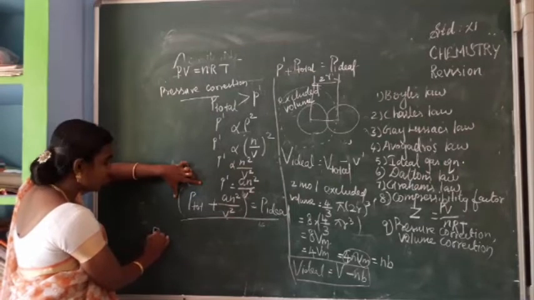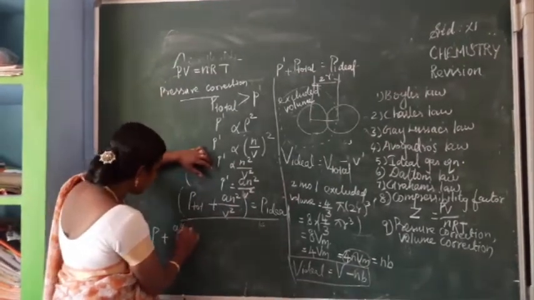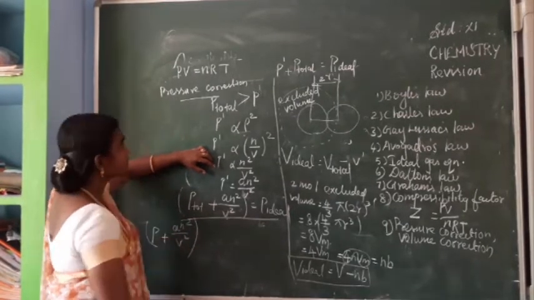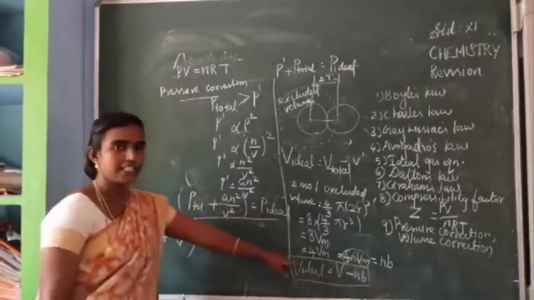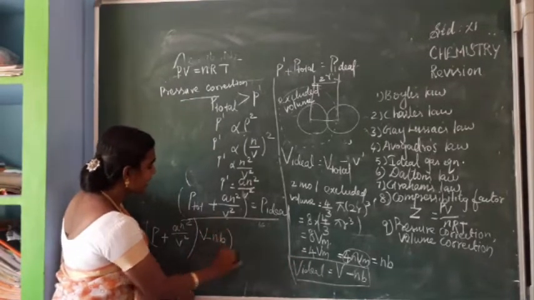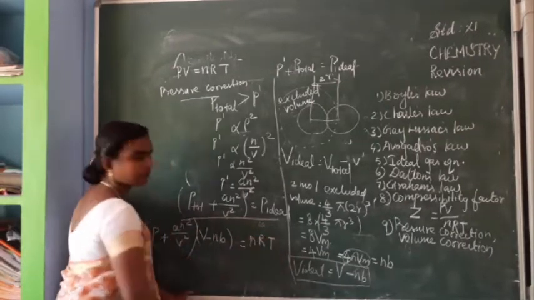So P plus A n square divided by V square. Instead of V, what you have to write? V minus Nv is equal to nRT. Okay.